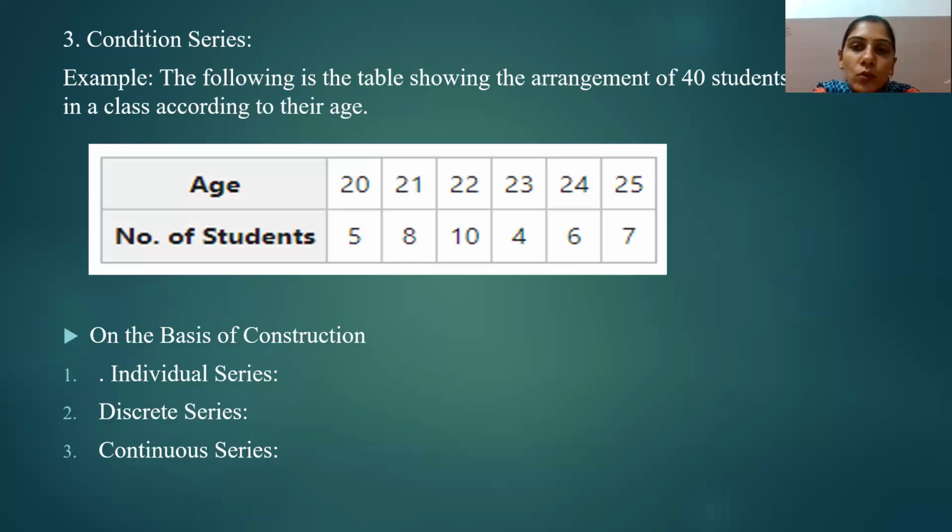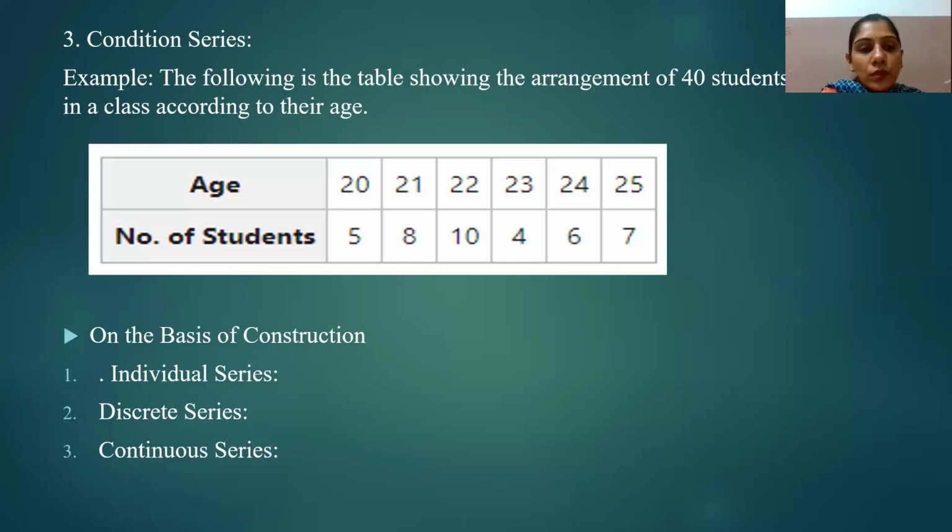There are five students of 20 years of age, eight students of 21 years, and 10 students of 22 years, and so on. Because the data is arranged on the basis of age, we can say that this is a condition series.